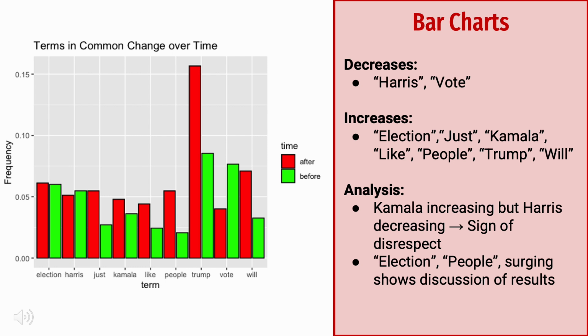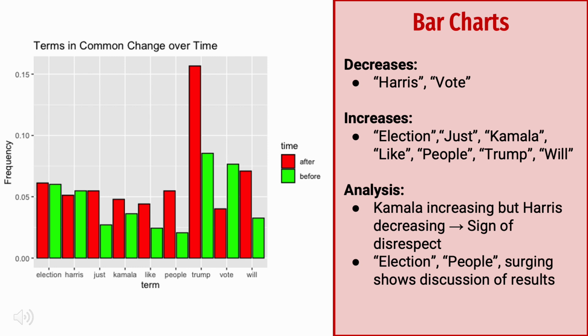And that's interesting given that Harris is a term that dropped. So I think that after the election, there may have been some, I don't know, maybe loss of respect, and people stopped using her last name and started referring to her by her first name. This may also be reflective of the winning party, who I know from interacting with some members of that party, never refer to her as Vice President Harris. They always refer to her by her first name.